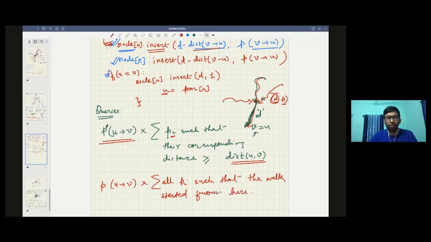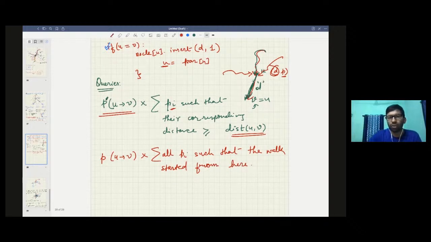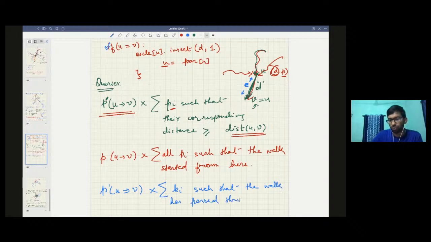You need to do this, and also you need to subtract some value. If you know that this is the edge E, then you also need to subtract the probability again, this p dash u to v into the summation of all pi's such that the walk has passed through E. So here you have added everything, here you have removed, so you need to do this minus, and here you remove everything that has already passed through this.